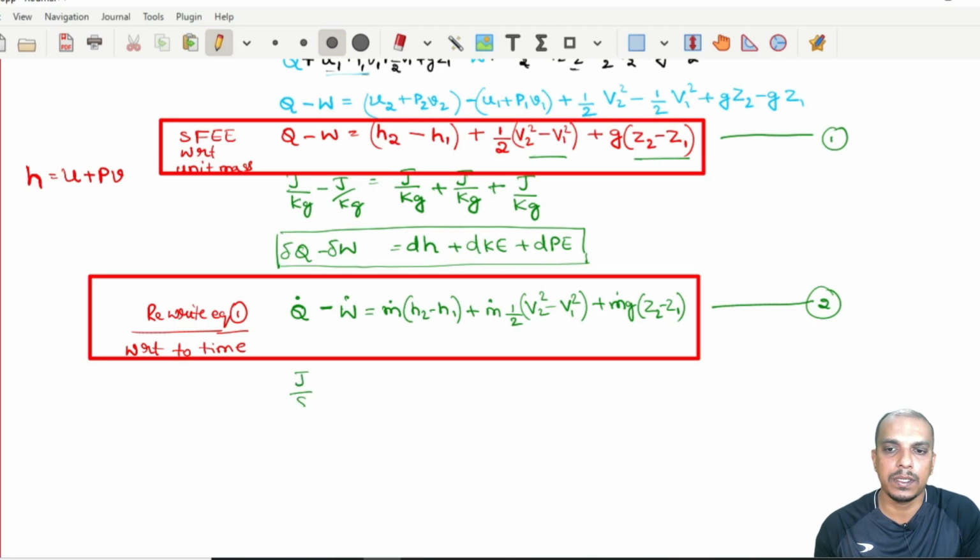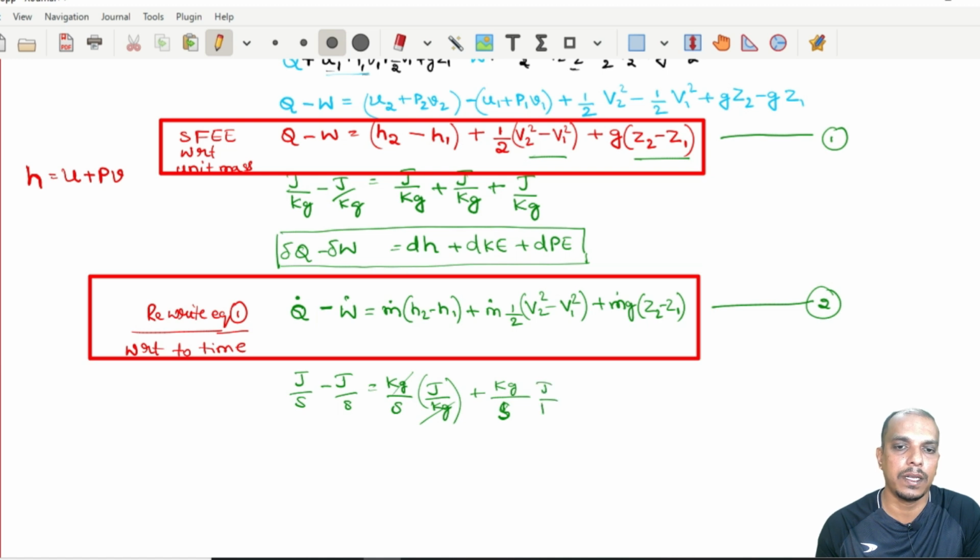So if this is in joule per second, mass flow rate should be in kg per second, and enthalpy you are representing in joule per kg. So kg goes off, joule per second, that is watt. Here also you have mass flow rate in kg per second and velocity square will give you joule per kg. We will derive that. Kg per second goes off, joule per second. Again here, g into Z will give you joule per kg. This also cancels with kg and you will have joule per second, which is watt.